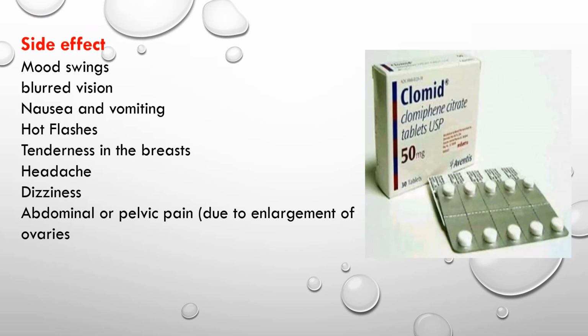We come to the clomid. This is the tab, showing us the clomid. If I give you this drug, I will ask you some questions about it. What is this drug? What about the side effects? What is the benefit of it? For which reason is it used? These are the questions on this slide. Side effects: mood swings, blurred vision, nausea, vomiting, hot flashes, tenderness in the breast, headache, dizziness, abdominal and pelvic pain due to enlargement.